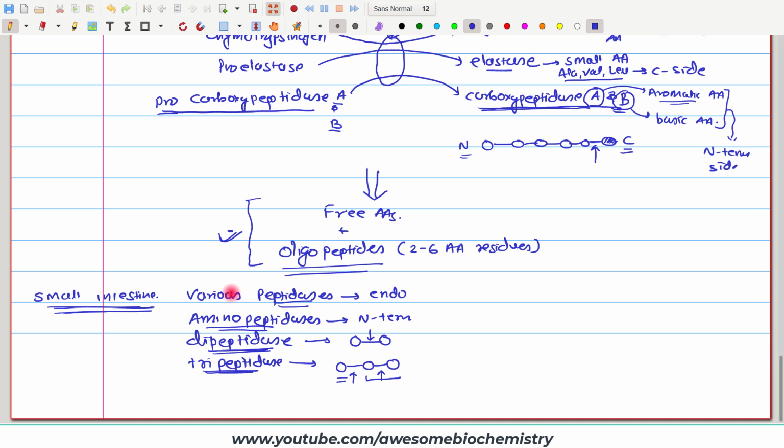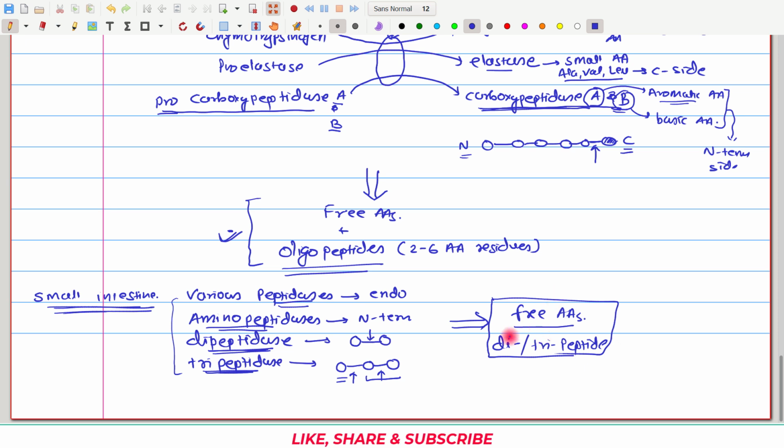But in the small intestine, the efficiency of all these enzymes is not 100%. So, what we get as the ultimate product of this digestion is mostly free amino acids, and some of the protein will still be at the di- or tripeptide stage. This is the maximum digestion humans can achieve for protein. And remember, 5% of the ingested protein remains undigested.